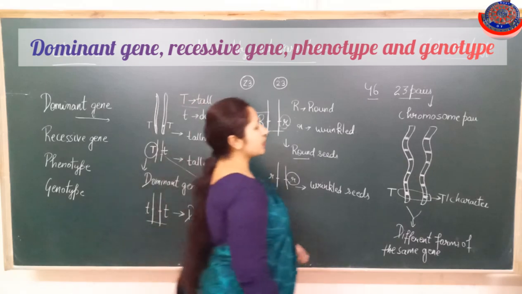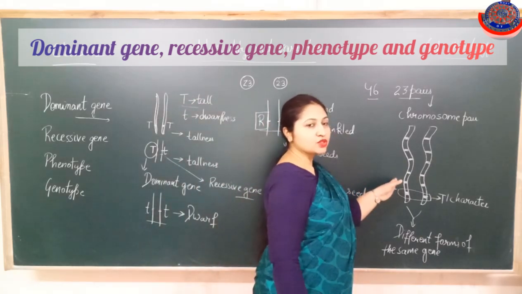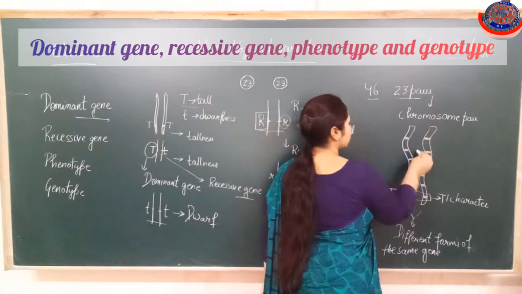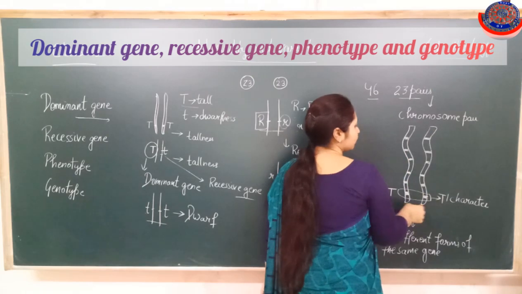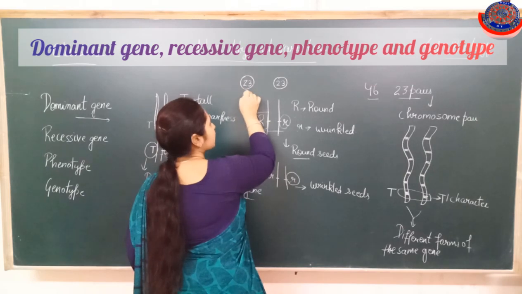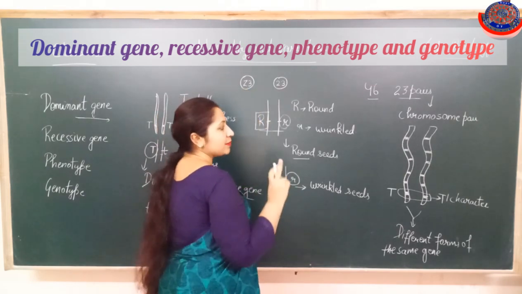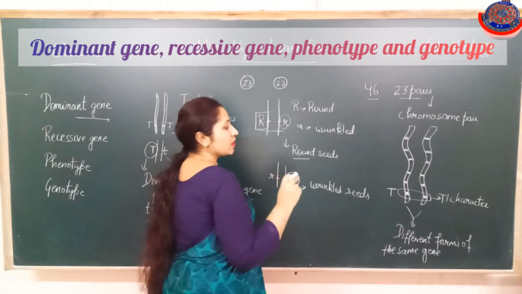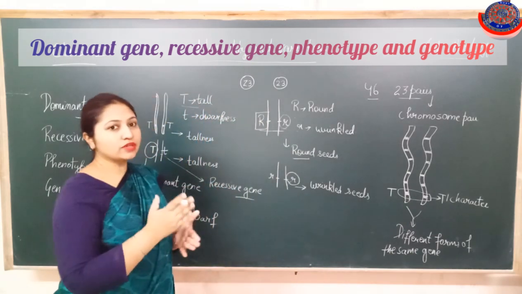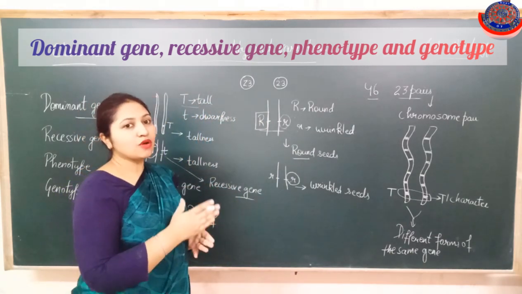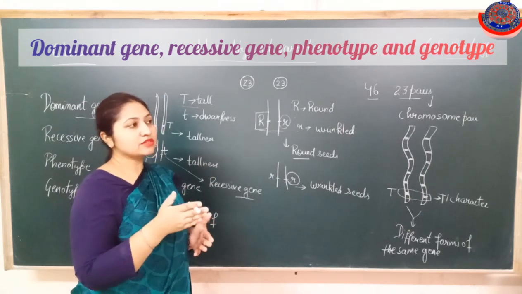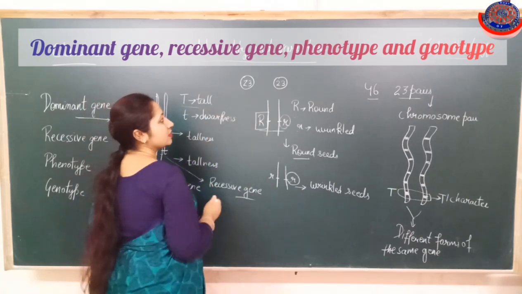As the chromosomes are present in pairs, when gamete formation takes place, only one chromosome out of this pair is inherited, meaning it is transferred to the gamete. The gamete receives only one chromosome out of this pair. Clear? So out of each pair of chromosomes, only one chromosome is transferred to the gamete, the sex cell.